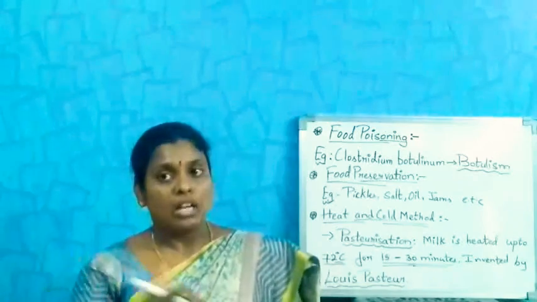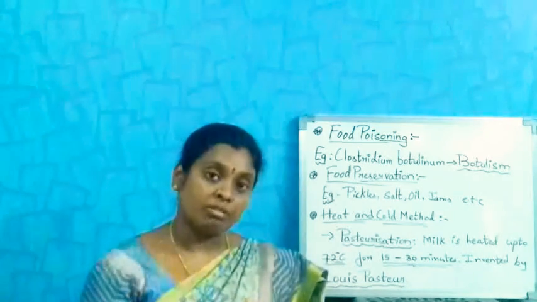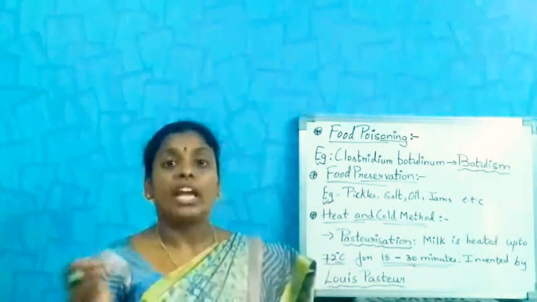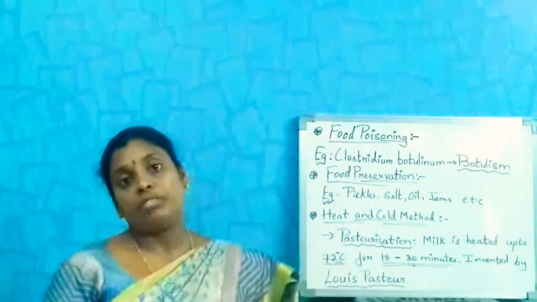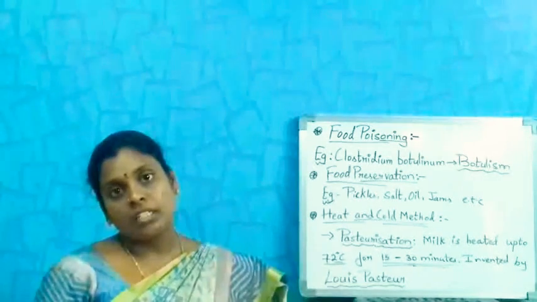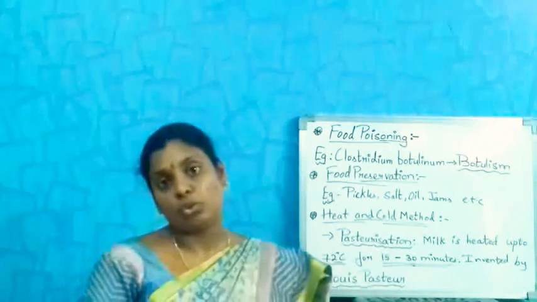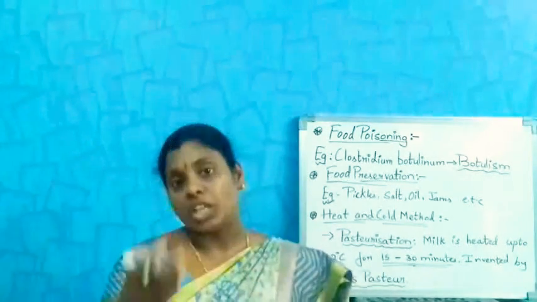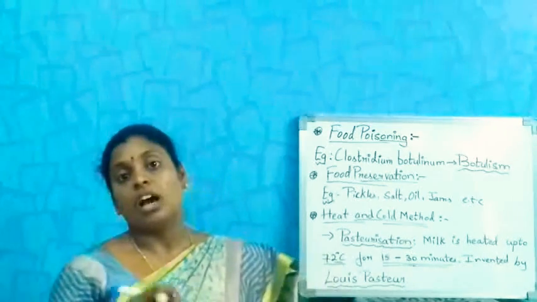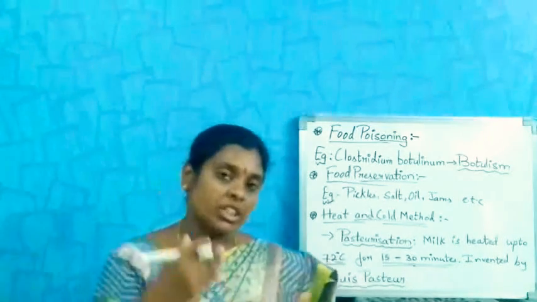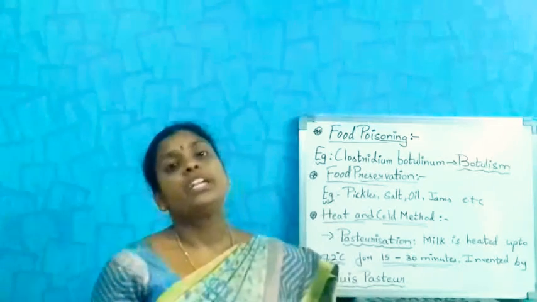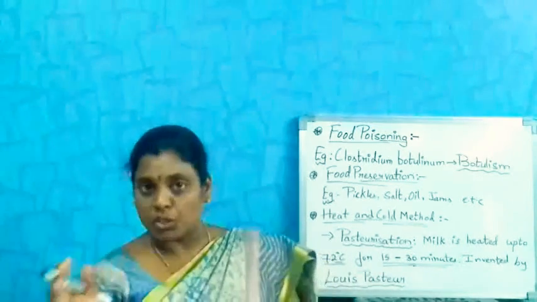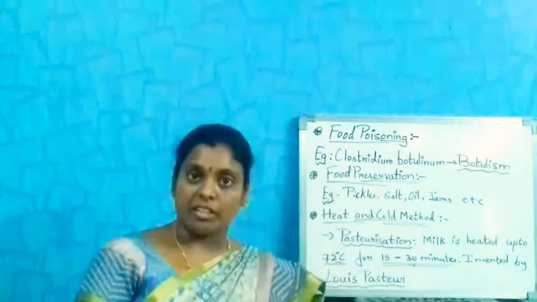So while preparing and packing the food, they follow all the sterile methods, and no organism enters. So the food won't get spoiled, and they mention labels with the manufacture date and expiry date on them. You should consume it before the expiry date.